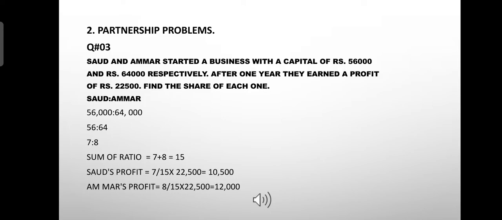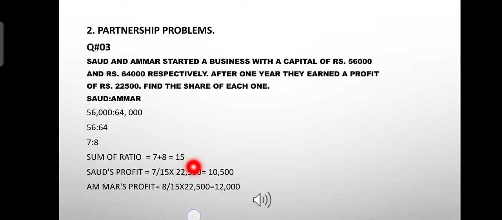So first of all we write the Saud and Amar ratios of investment. 56,000 ratio 64,000. By dividing this by 1000 we get 56 ratio 64. Then we divide by 8, we get 7 ratio 8. Then we calculate the sum of ratios. 7 plus 8 is equal to 15.